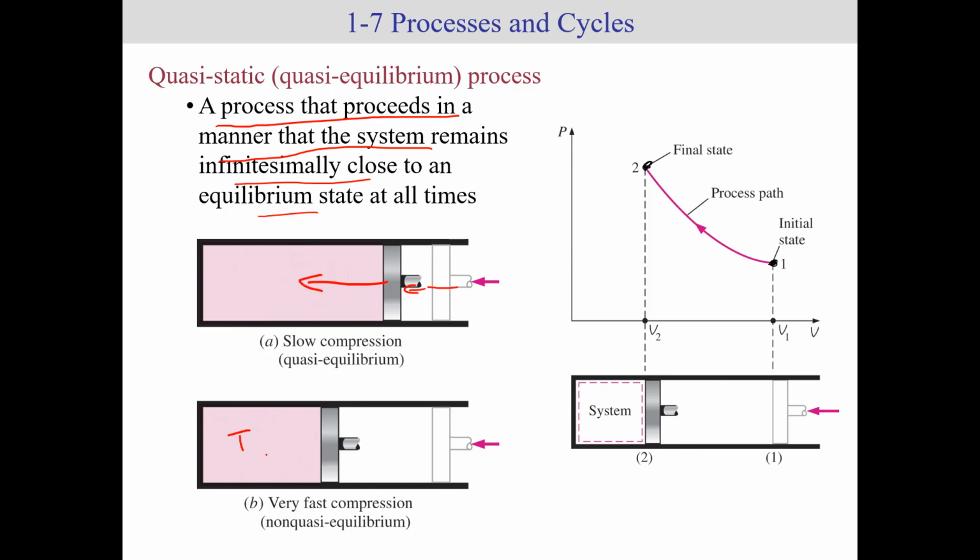The temperature goes up. But if I decide to compress it slowly enough so that the temperature never actually increases, what I have is called a quasi-equilibrium process, meaning that if I stop at any point, I'm going to be at equilibrium. If I compress this really quick, the temperature goes up, the pressure goes up, and then as it sits there after I compress it, the temperature will eventually go back down, causing the pressure to go down. But if I do a slow compression, the pressure is going to gradually go up, and the temperature is just going to remain constant. So that's what's called a quasi-equilibrium process.